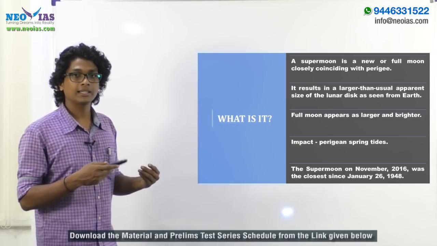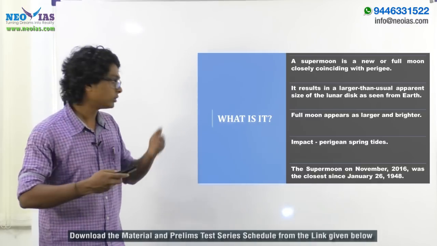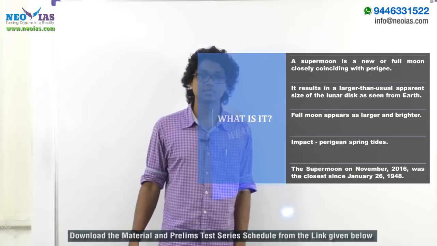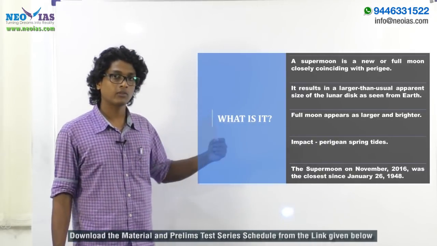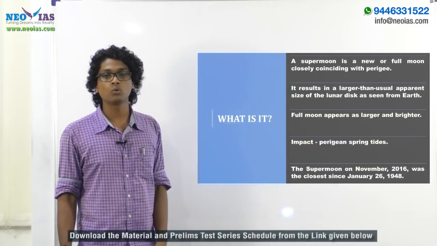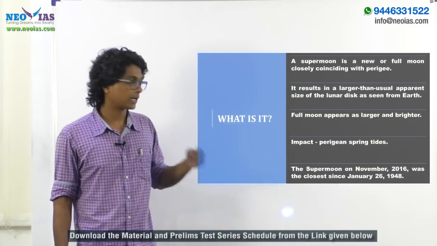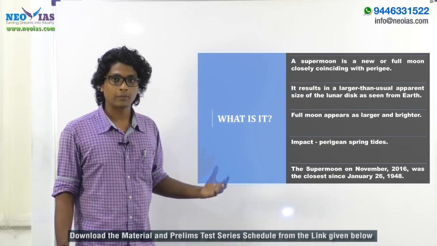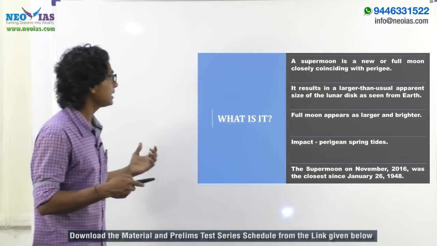Recently we witnessed one of the largest supermoons since 1948, in November 2016. Afterwards, the last supermoon occurred on December 3rd, 2017. These are the important statements to remember regarding the supermoon.